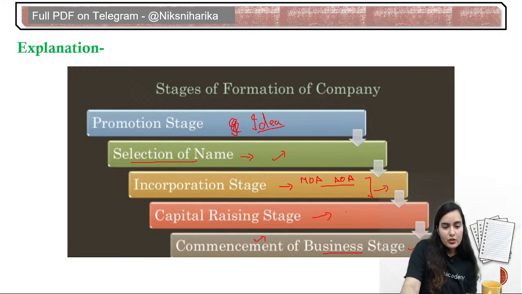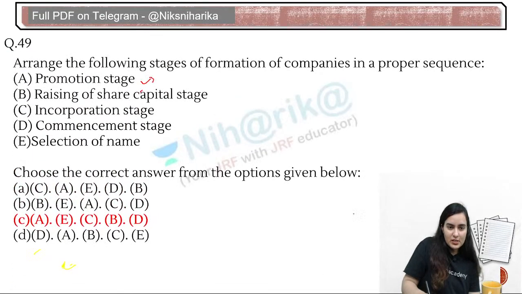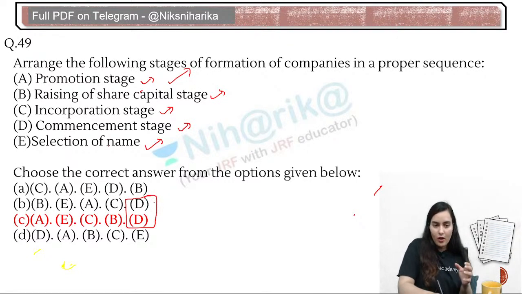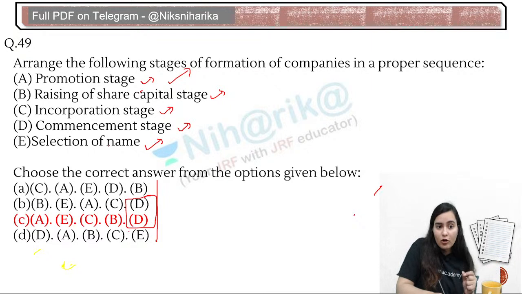So the first stage was definitely the promotion stage. Second is selection of the name. Third is incorporation, then raising money, and then commencement. Always commencement comes in the end, every time. That means the last stage of every company formation is commencement, and incorporation and commencement cannot be on the same date. Incorporation and commencement should have an adequate gap between them.